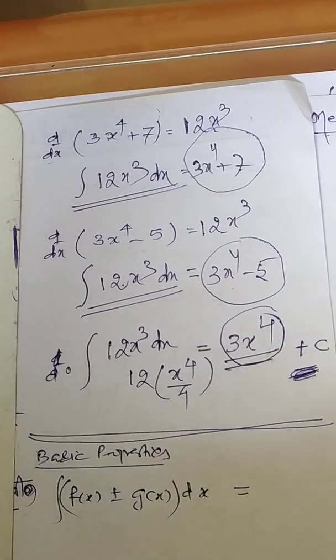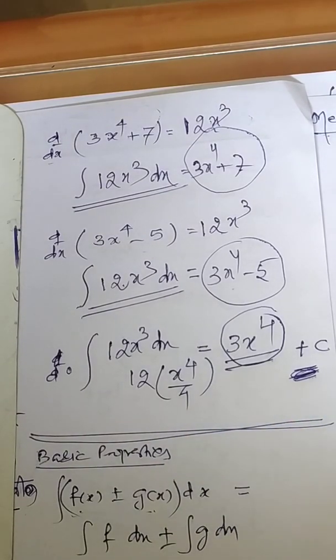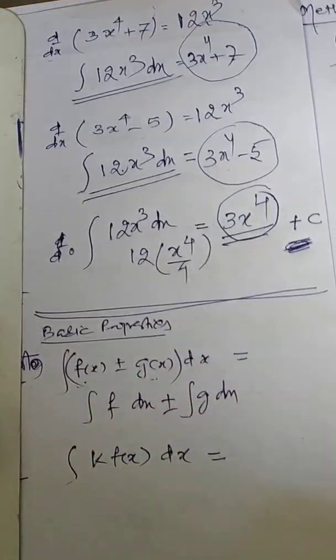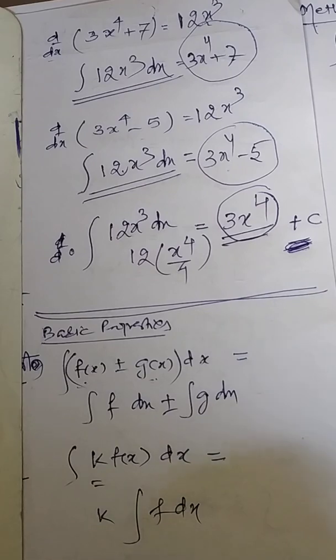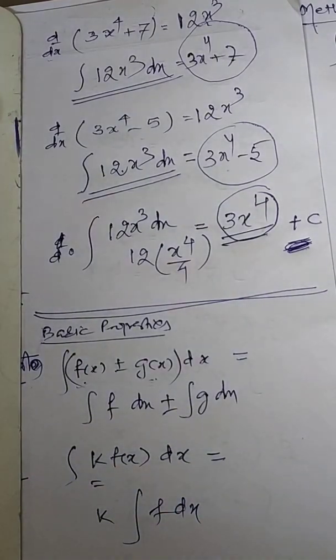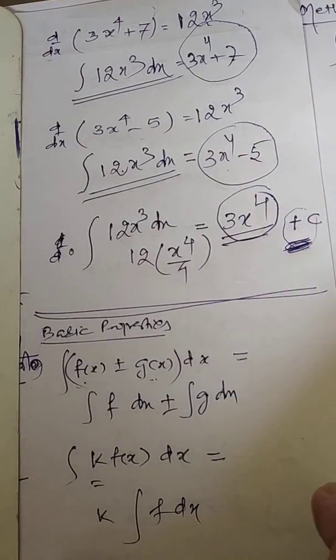Now in this particular discussion, what I have shared with you is that if there are two functions in the integration, then the integration of the first plus or minus, with the same sign, the integration of the second. And one more logic I have shared with you: if there is some constant, then the constant can be taken out and you can integrate. So unknowingly you have used this property, and what extra thing I am sharing is that it should be plus c in all the cases.